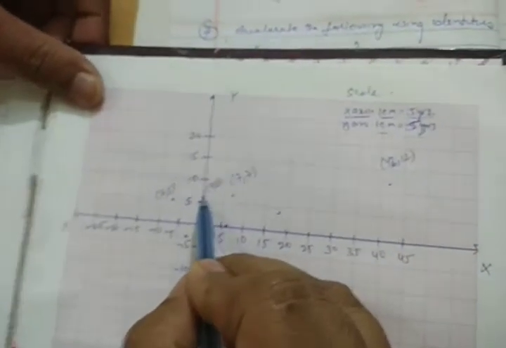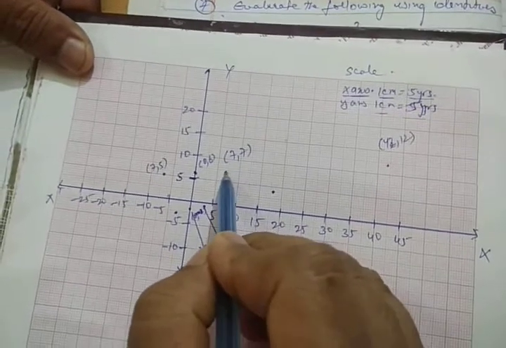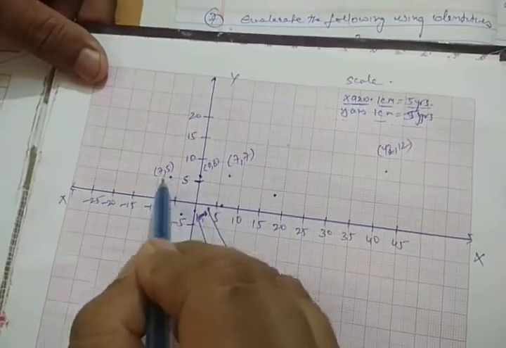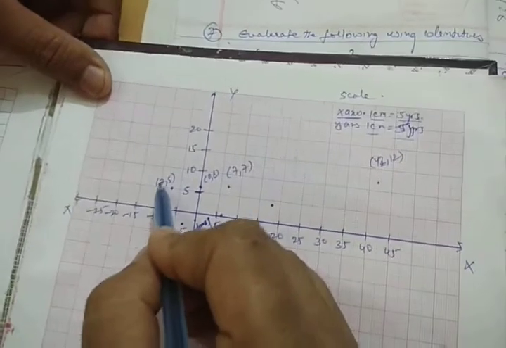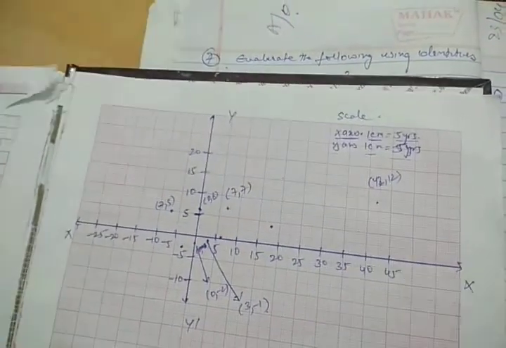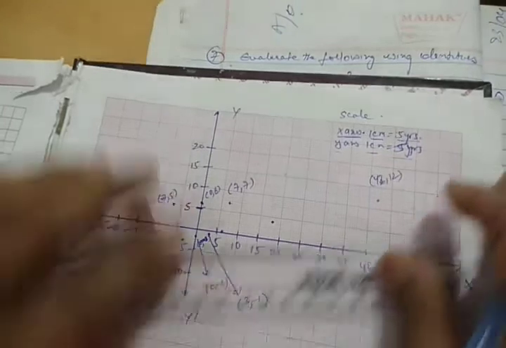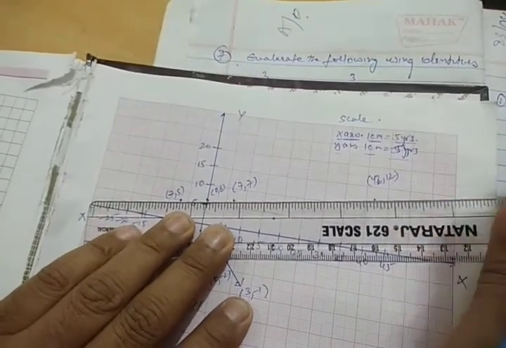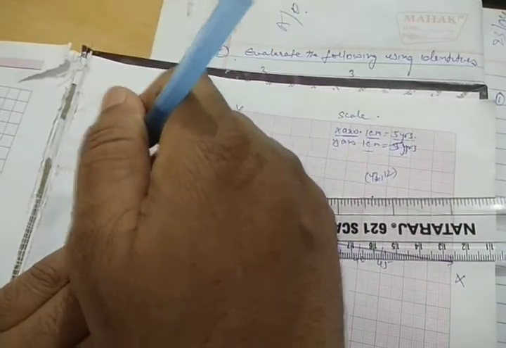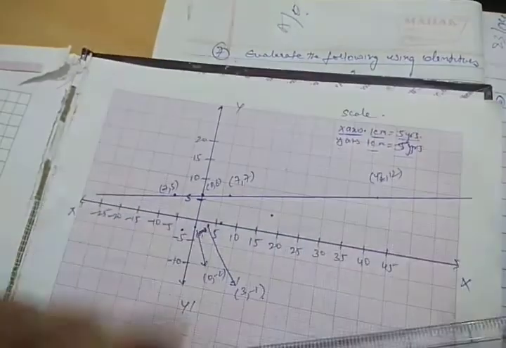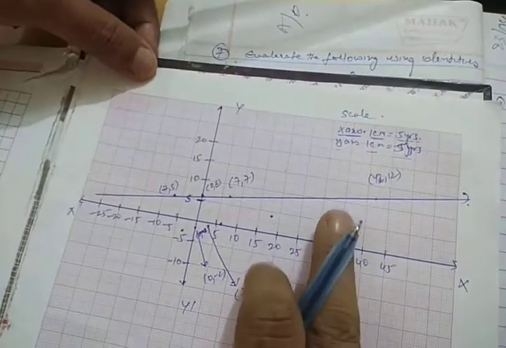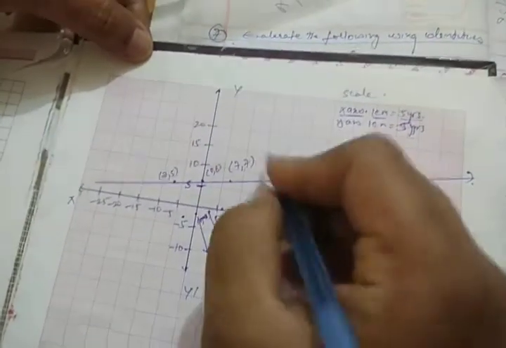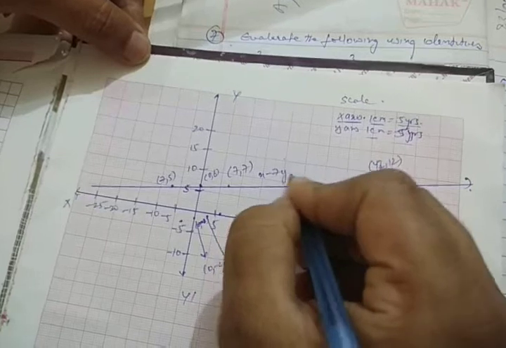Just the first point, that is (0, 6). (0, 6) is this point, (7, 7) is this point, (minus 7, 5) is this point, and (42, 12) is this point. We can complete the straight line by drawing it like this. So this represents the equation x minus 7y is equal to minus 42.